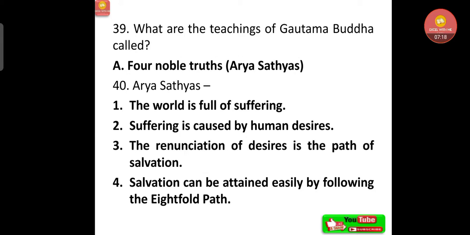Now, what are the teachings of Gautama Buddha called? They are called Four Noble Truths, that is Arya Satyas. Now, let's understand what is written in Arya Satyas. The world is full of suffering. Suffering is caused by human desires. The renunciation of desires is the path of salvation. Salvation can be attained easily by following the Eightfold Path.